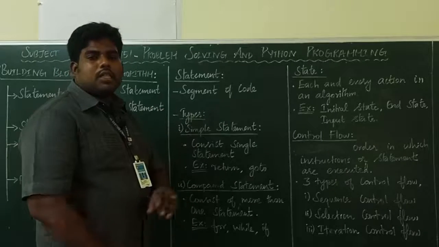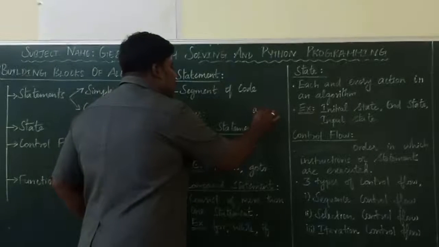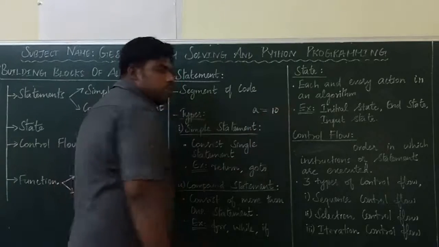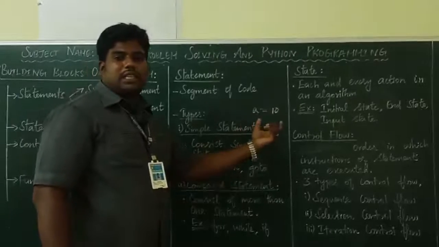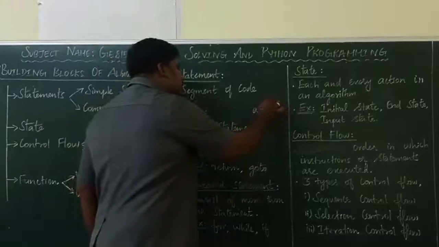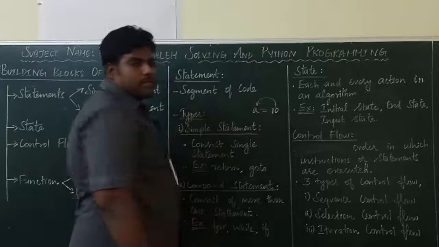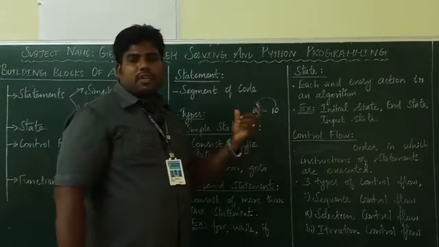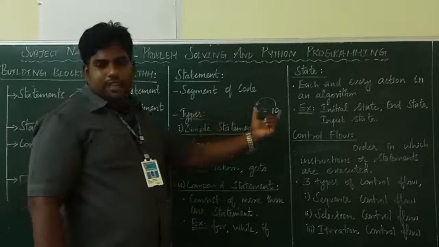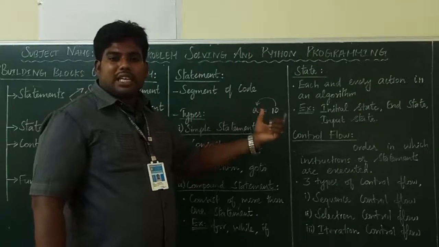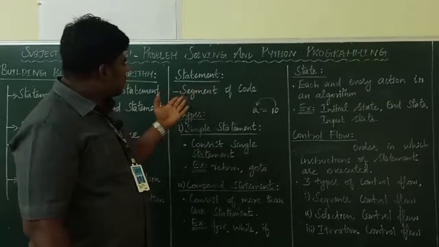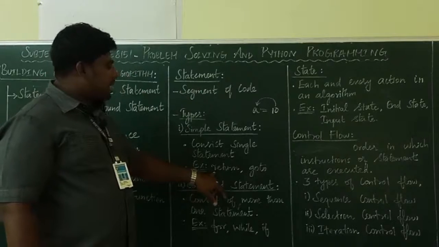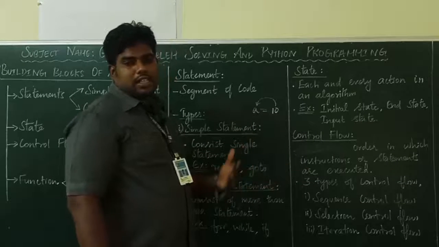What is a simple statement? For example, A equal to B or A equal to 10. It's a single line command or single statement. You are assigning the value 10 to A. A is a variable, and you are assigning the value 10 to the variable. Like that, if a statement ends with a single line, we say it is a simple statement. A simple statement consists of a single statement like return, go to, A equal to 10, initialization, like that.